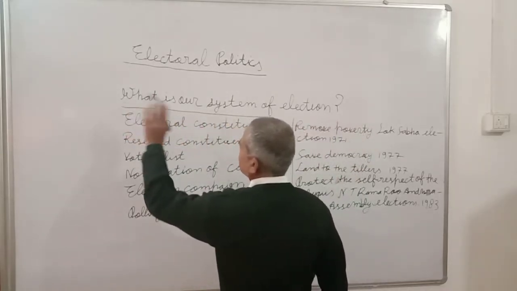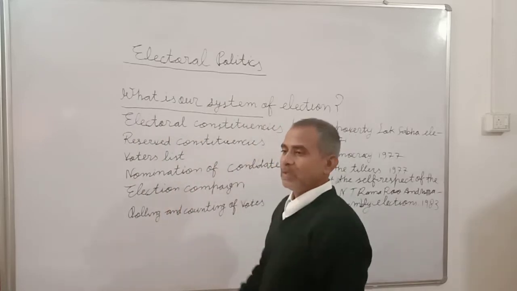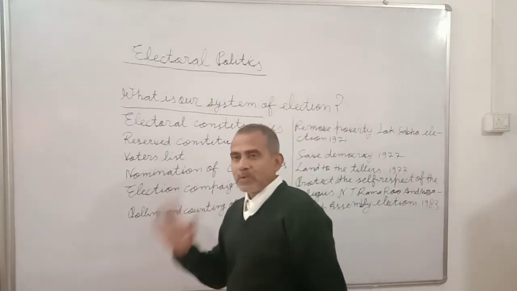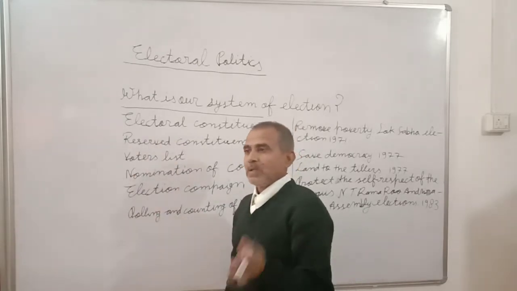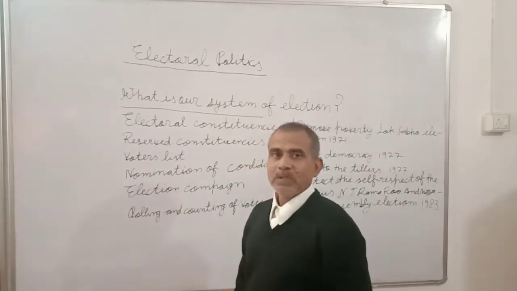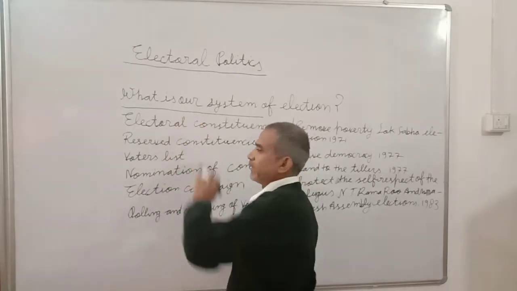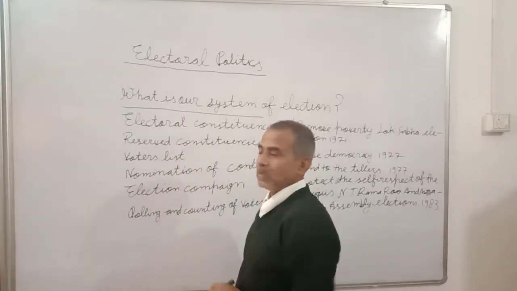So we took this form, and as you know, democracy is a form of government which is run by the people, for the people, and of the people.